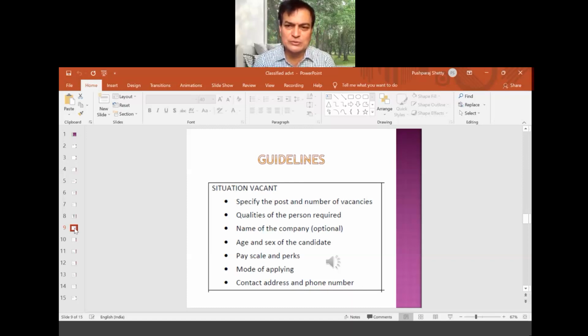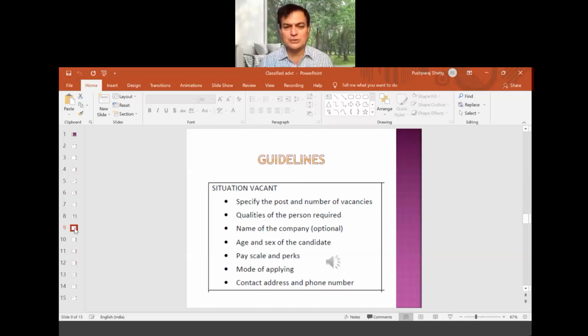Specify the post for which you are advertising and the number of vacancies, how many vacancies there are. Qualities of the person required are very important here, because I have seen those kinds of questions.